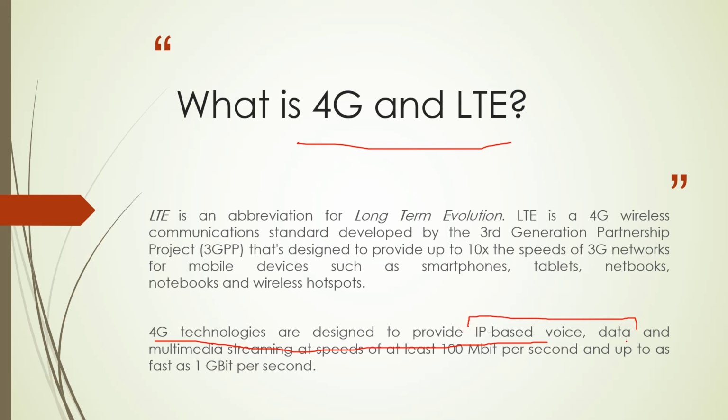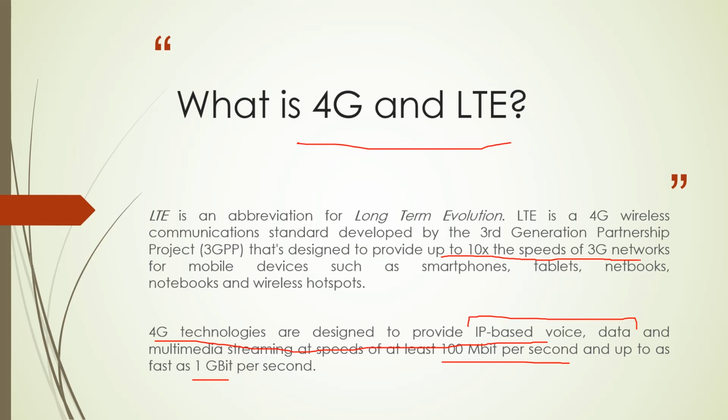And there are two requirements for a network to be 4G: it has to provide 1 gigabit per second of speed for people who are walking, and 100 megabits per second for people commuting in vehicles. But what is LTE? It is a technology based on 3G, and it is used to provide up to 10x the speeds of 3G networks.